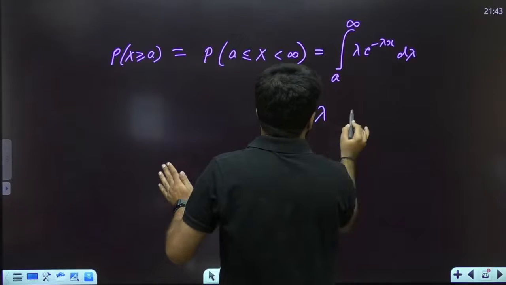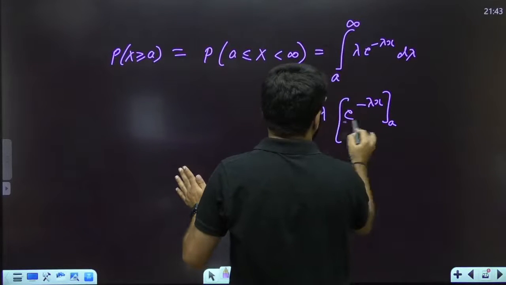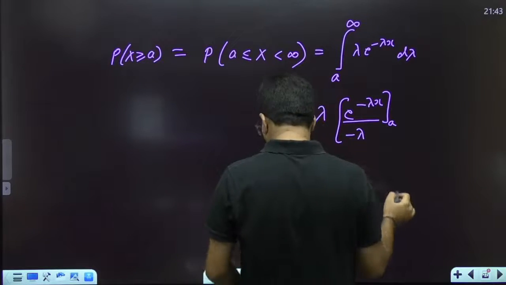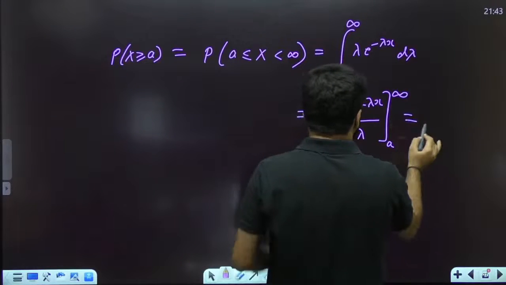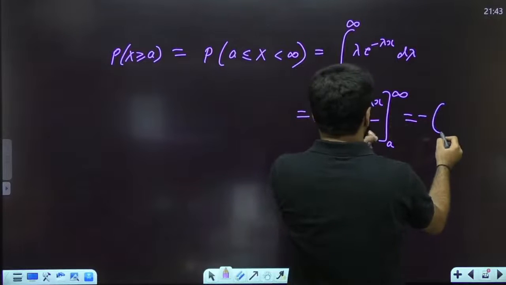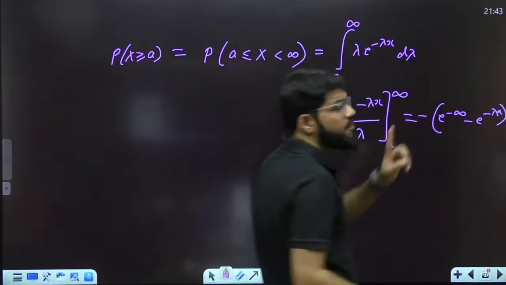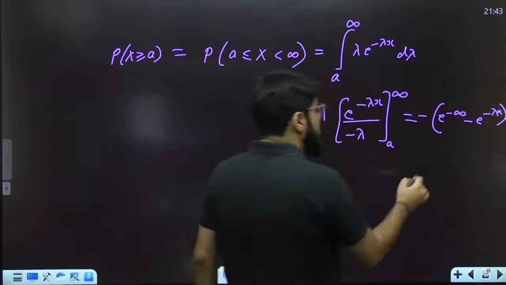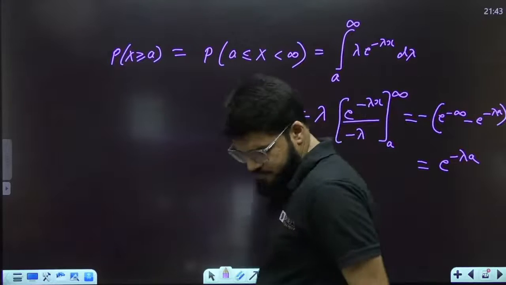Lambda is outside, then I have e power minus lambda x, whose integral is e power minus lambda x divided by minus lambda. Lower limit is a, upper limit is infinity. Lambda cancels lambda, the minus goes outside: e power minus infinity minus e power minus lambda a, but e power minus infinity is 0. So finally, minus minus cancels, and I get e power minus lambda a.